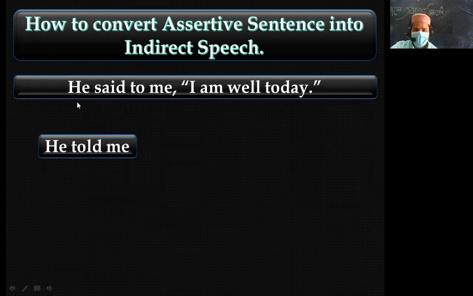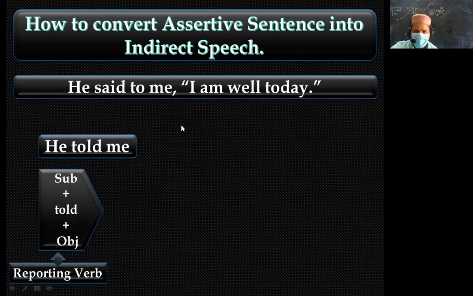So he said to me, or he told me, and then instead of inverted comma, I have to use a conjunction. That is "that." For an assertive sentence, the conjunction is "that."